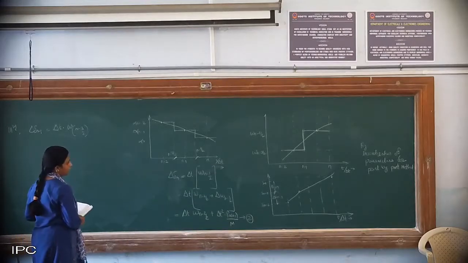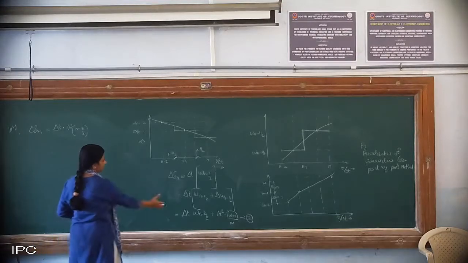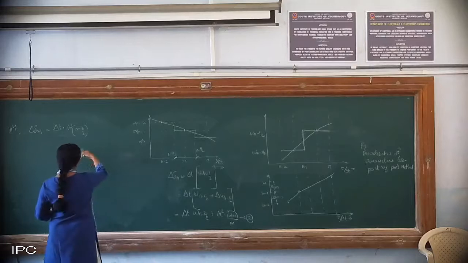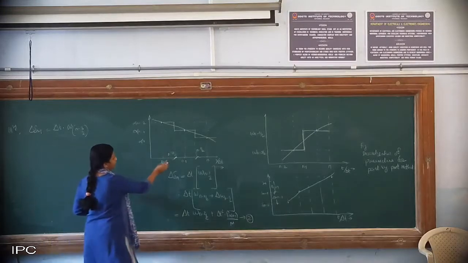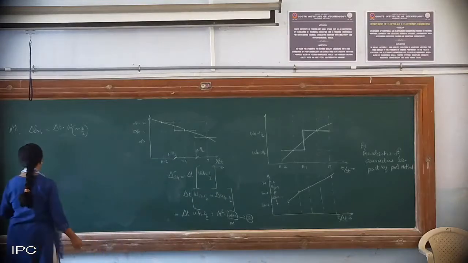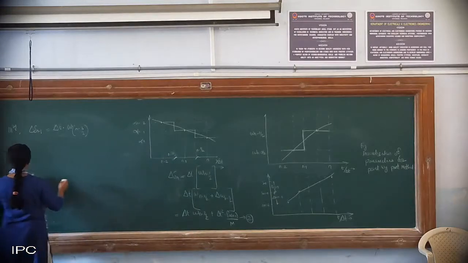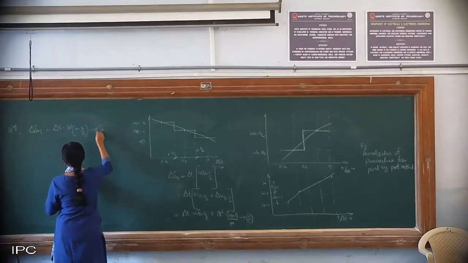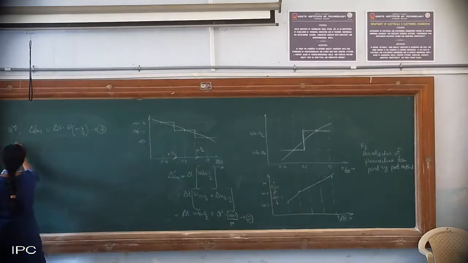So I have written it for delta n, we got it here, and delta n minus 1 is just the previous stage. So that is delta t into omega at n minus 3 by 2, then you can call this equation 3.